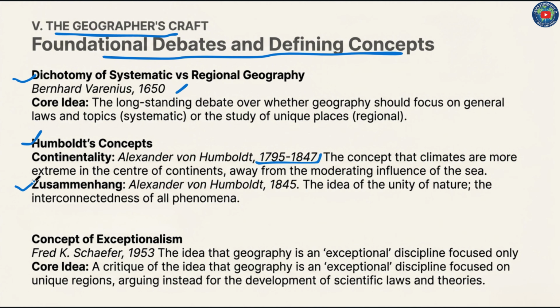Then Zusammenhang, Alexander von Humboldt in 1845. The idea of the unity of nature, the interconnectedness of all phenomena. The concept of exceptionalism, Fred Schaefer in 1953, the idea that geography is an exceptional discipline focused on unique regions, arguing instead for the development of scientific laws and theories.